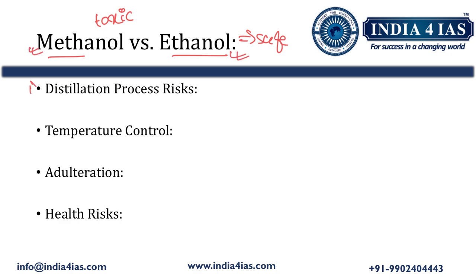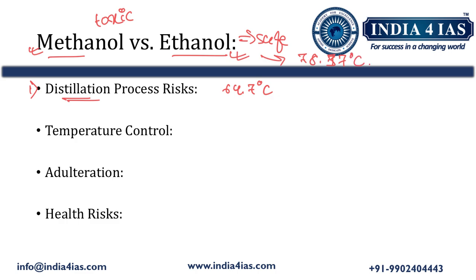The first process is distillation. During the process of distillation, both ethanol and methanol are concentrated. Methanol boils at a lower temperature, whereas ethanol boils at a higher temperature. Methanol boils at 64.7 degrees Celsius, whereas ethanol boils at 78.37 degrees Celsius.